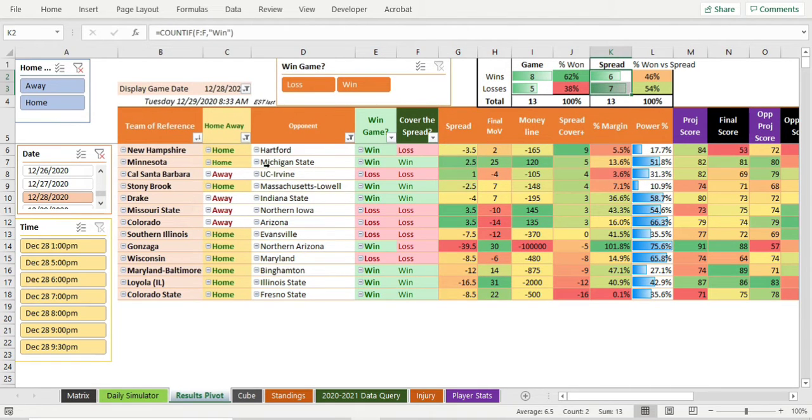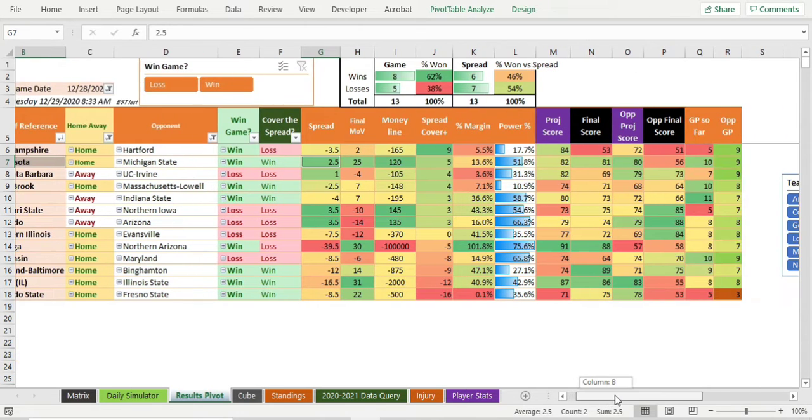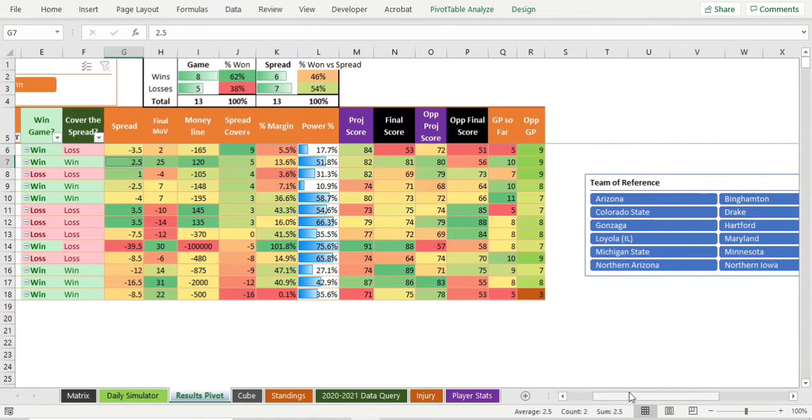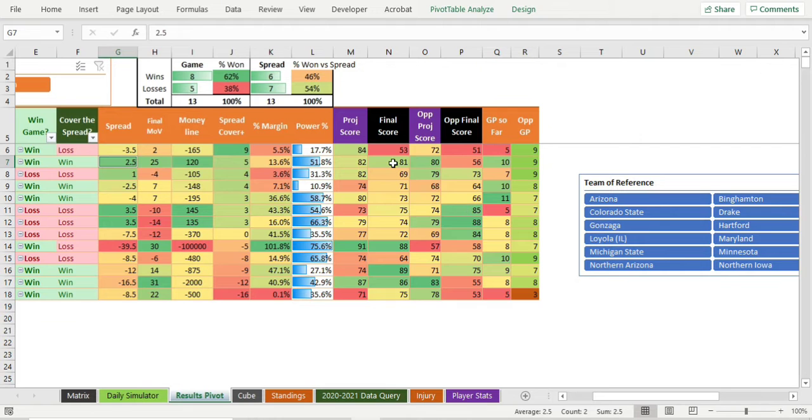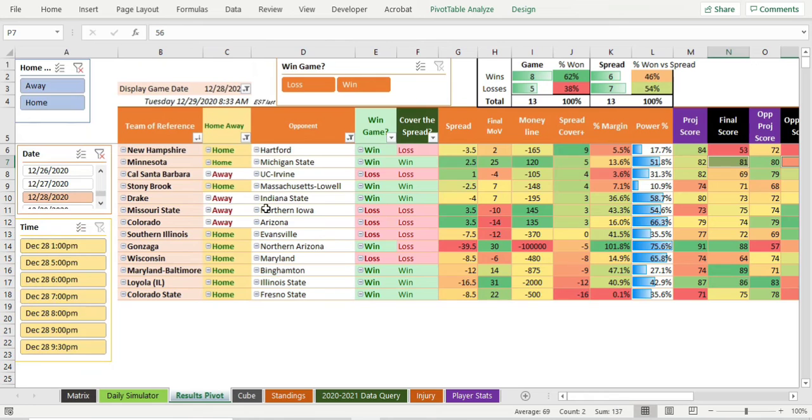But the pick of the day did win. That's good. Pick of the day was not Drake, although I had Drake also, but pick of the day was Minnesota. That's right. The pick of the day was Minnesota plus 2.5. Not only did they cover, they won, and not only did they win, they won big. 81-56. Wow. So they were home.